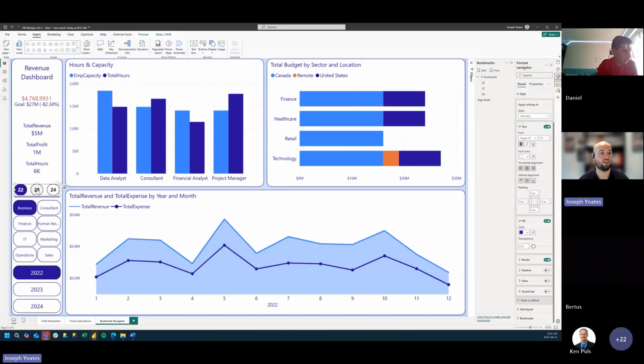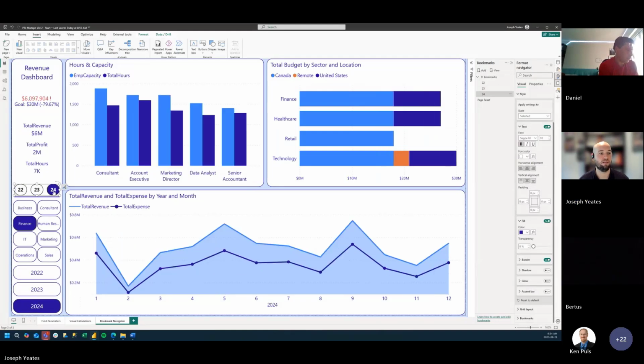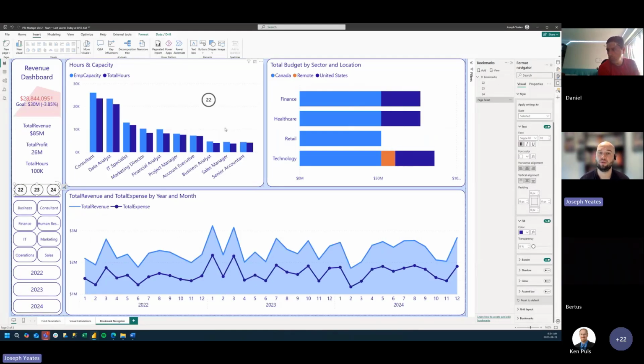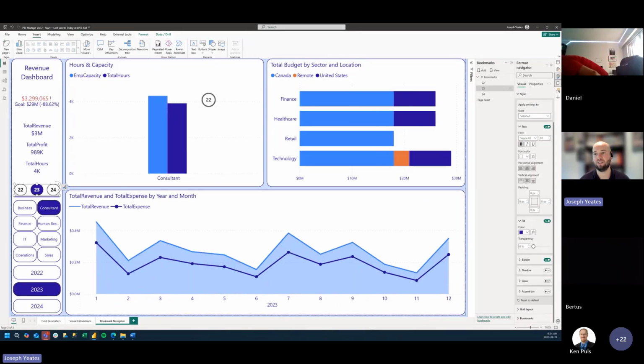And in just a few clicks, we're able to have a really nice experience with bookmarks that we've set up without needing to update all the individual bookmarks to hide everything except for the 22 button or the page reset, or this is what it should look like when it's filled. It's just everything is built into the formatting pane. We're just clicking around and we're able to have a nice experience for our users on our page by using this native functionality.